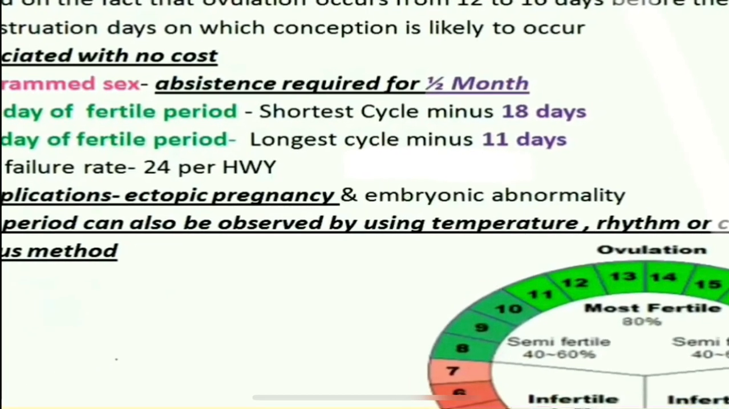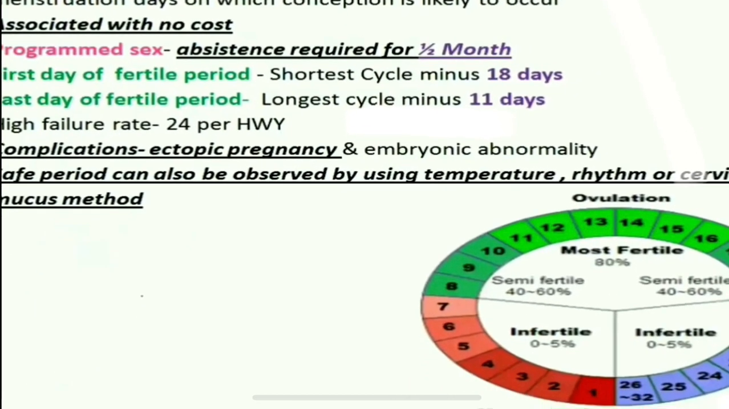The failure rate in cases of the safe period is 24 per 100 women years. So the fertility rates are high, and the failure rates are also high. It means that there is more failure occurring in cases of the safe period. The woman is more likely to become pregnant.